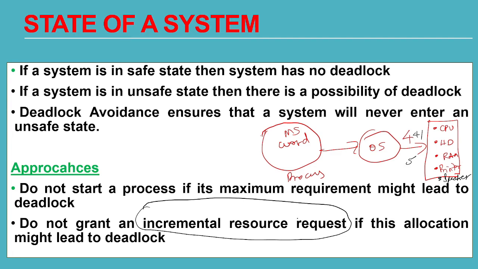One by one he is asking for more resources, and OS won't be able to fulfill this request of the process. It will not grant the incremental resource request if this allocation might lead to a deadlock. If he has said 4, 4 will be final. He won't allow him to increase the resource request later on. So Word won't be able to make the resource request 5. He won't be able to increase the resource request to 6. 4 means 4 only he will give.